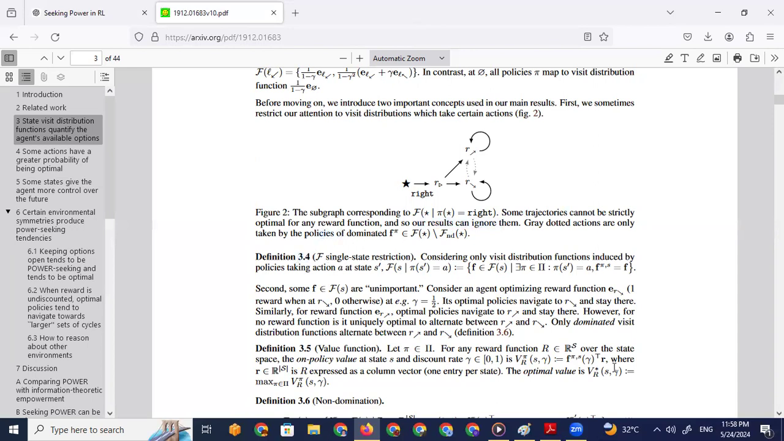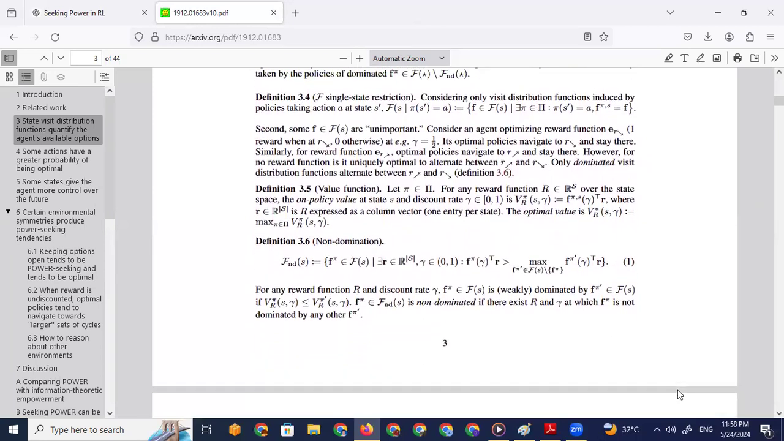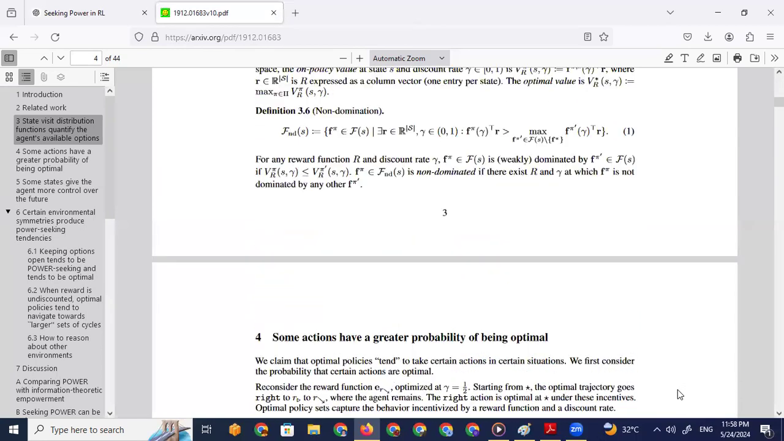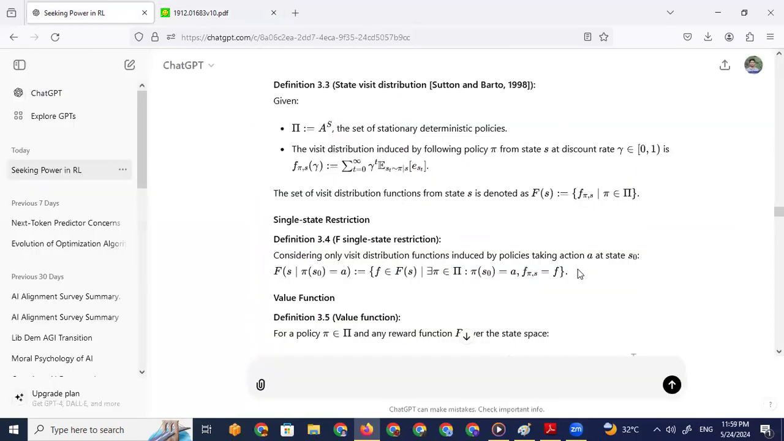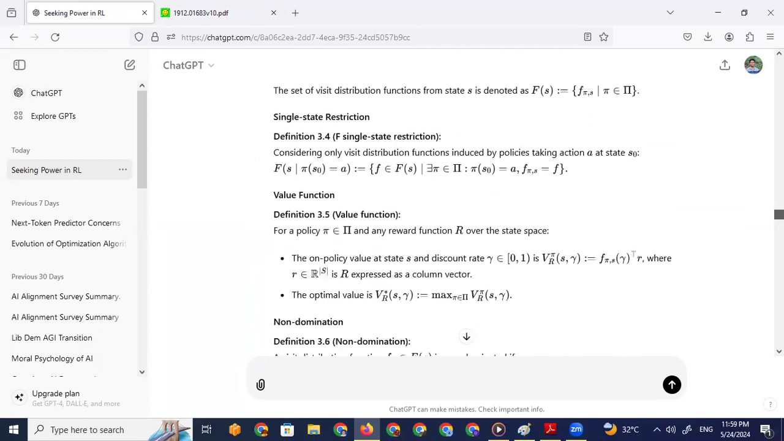Actually, definition 3.5. I think we can get to this definition. There's no necessary conclusion, but let's get to definition 3.4 and see what that is. Single state restriction. What is single state restriction? Maybe we'll know as we go on. 3.4, F single state restriction.